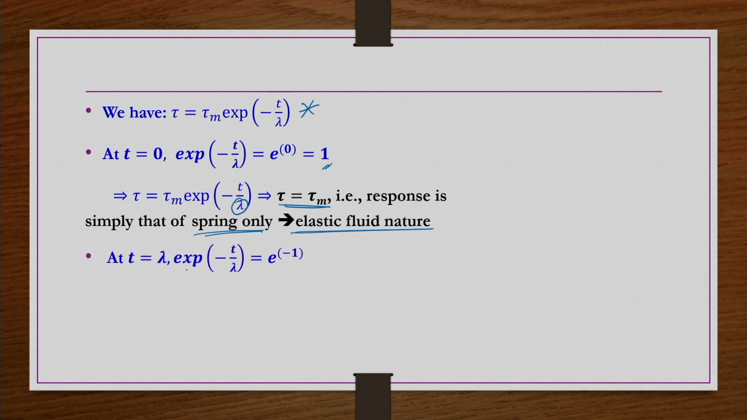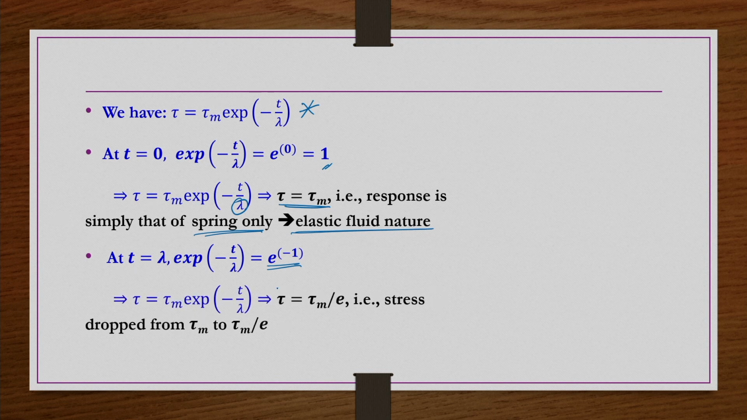So, at t is equal to lambda, if you do the same thing, exponential of minus t by lambda would be nothing but exponential of minus 1. So, then what we have? We have tau is equal to tau m by e, that is, stress dropped from tau m to tau m by e as the time progresses from t is equal to 0 to t is equal to lambda. So, from here we have tau by tau m is equal to 1 when lambda tends to infinity or t tends to 0. This is what we have.